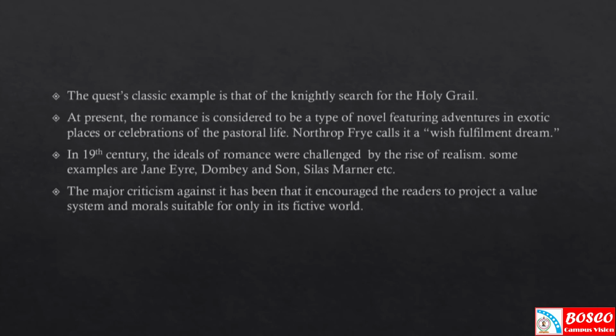And the novel became a proponent of realism and the romance, that of a fictive reality within or beyond the real world.